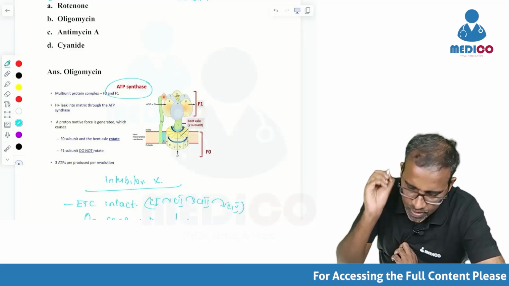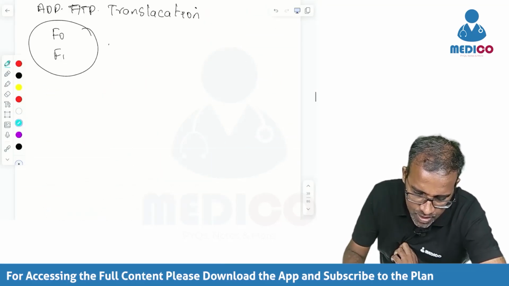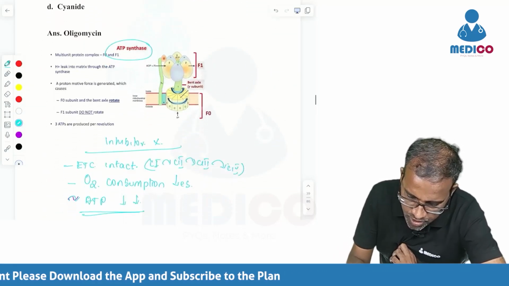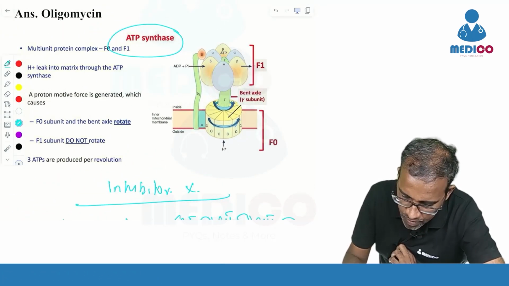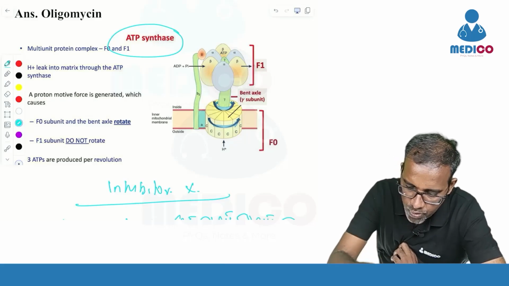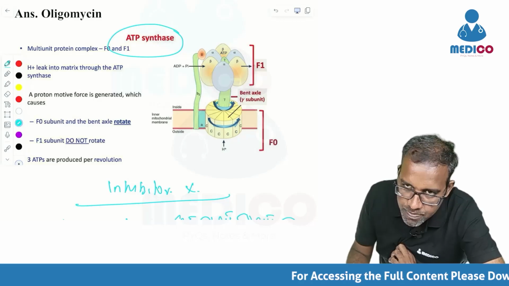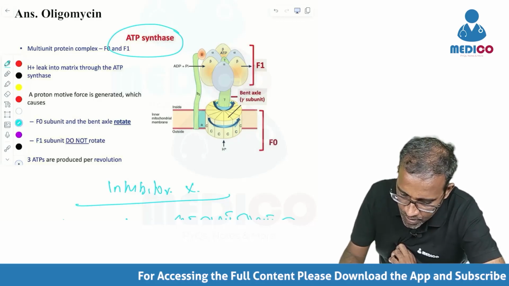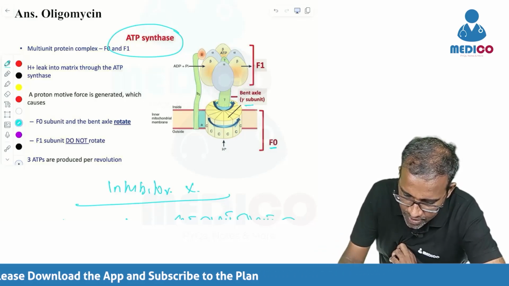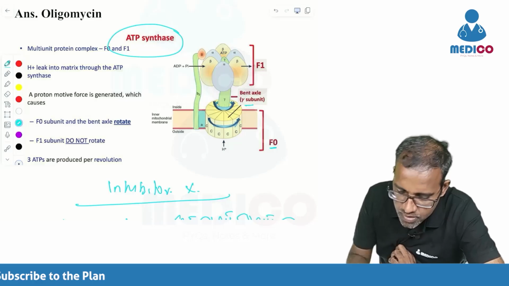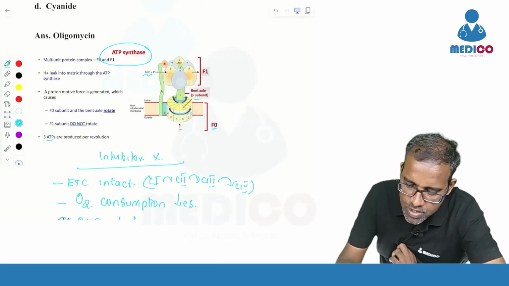As I told you earlier, ATP synthase has two subunits, F0 and F1. If you see this figure closely, this is the F0 subunit and this is the F1 subunit. F0 subunit is in the membrane and F1 will protrude into the matrix. So when the proton enters into this ATP synthase, this F0 subunit and this bent axial will rotate. F1 subunit will remain static. Once this rotates, the ADP will be converted to ATP. This is how ATP is produced.